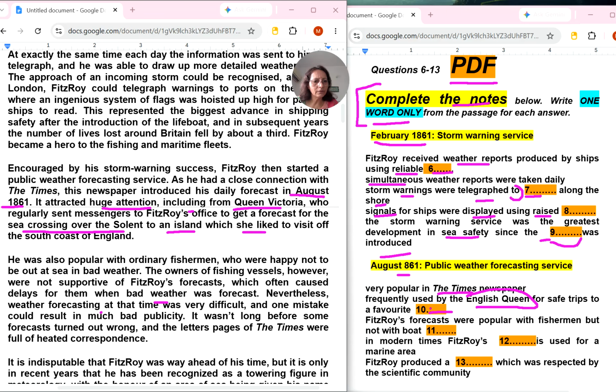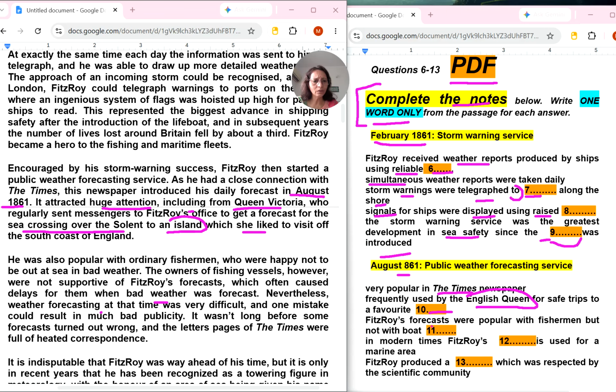So here it is given, frequently used by the English Queen for safe trips to a favorite island, I think. Yes, crossing over the Solent to an island which she liked. Which she liked means favorite and island will come here. So 10th is to a favorite island.